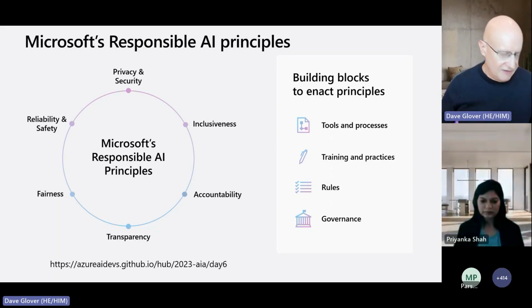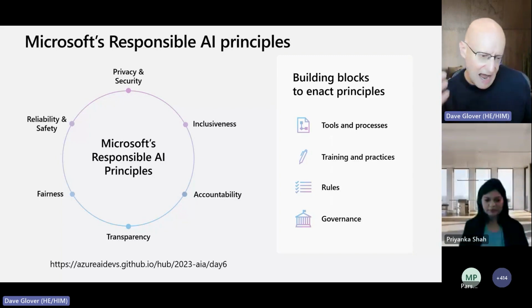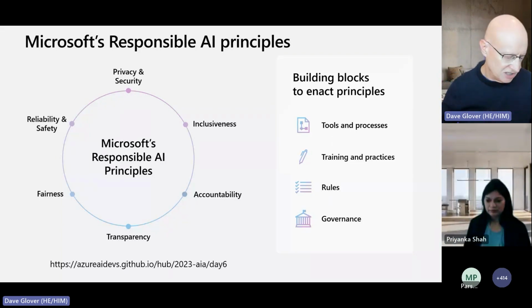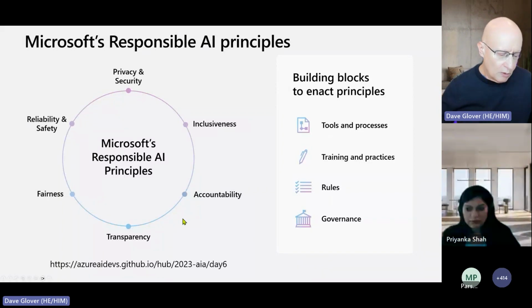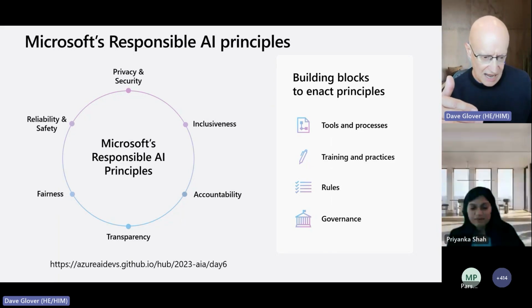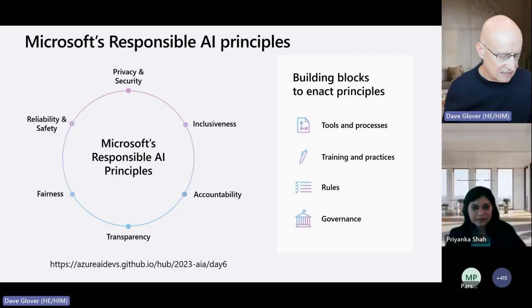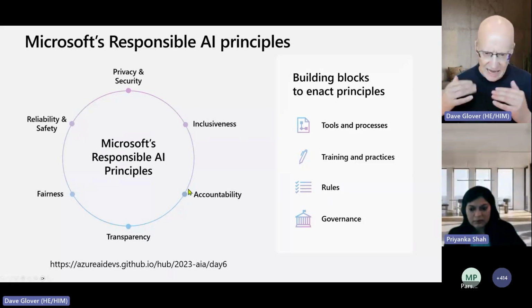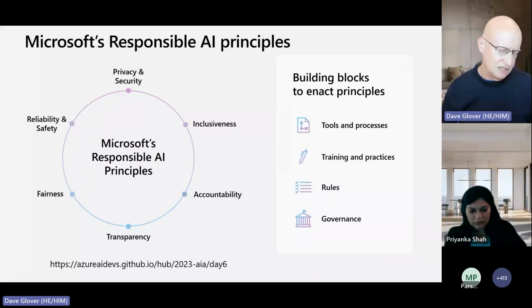We want to make sure that models are fair. So we want to make sure that models are reflecting the broad range of society. We want to make sure that we are transparent about the model. We want to make sure we understand what the limitations of these AI models are, so when we're going to use them, we understand that, and we want to be able to understand what the behaviors are. So you'll find there are six principles, and I would actively encourage you to think about either building applications or building models or building applications which use these models. Make sure you understand all aspects of these models.